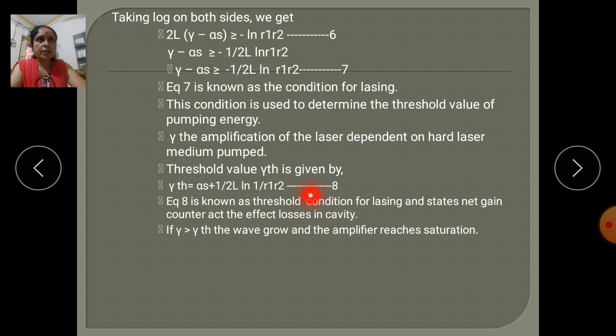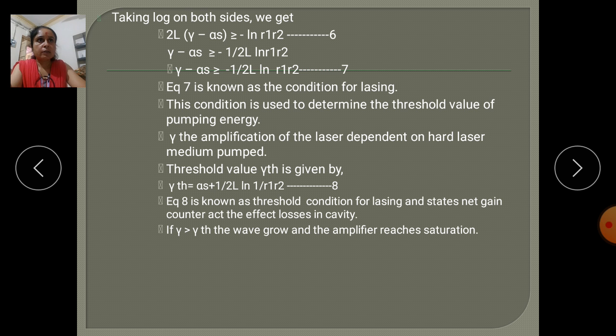This is equation eight. So the laser oscillates when gamma is greater than or equal to gamma threshold. This equation is known as the threshold condition for lasing, and states that the net gain counteracts the losses in the cavity.